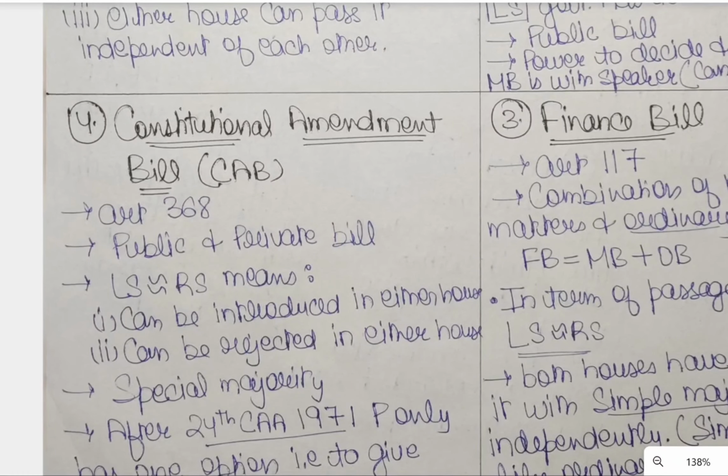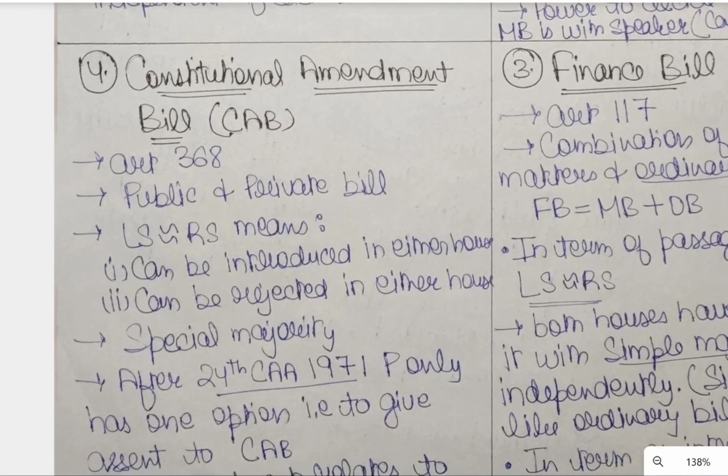Constitutional Amendment Bill, Article 368. Firstly, public and private bill. I have told you what is a public bill and what is a private bill. A public bill is one which is introduced on the prior recommendation of the President, and a private bill can be introduced by any member other than the ministers. Even the ruling or the non-ruling party can introduce it.